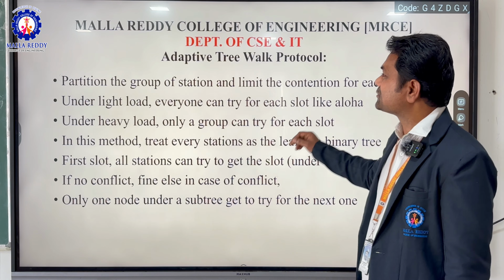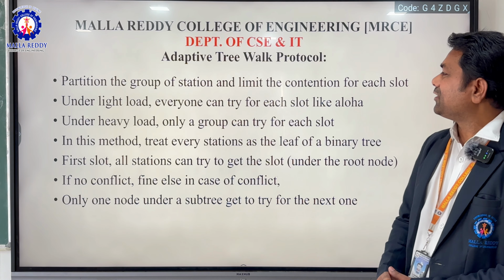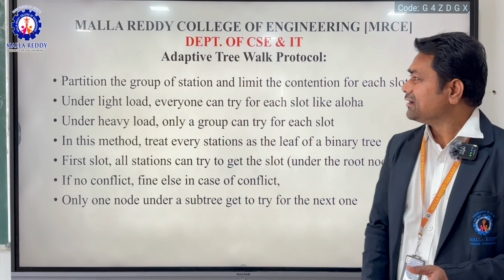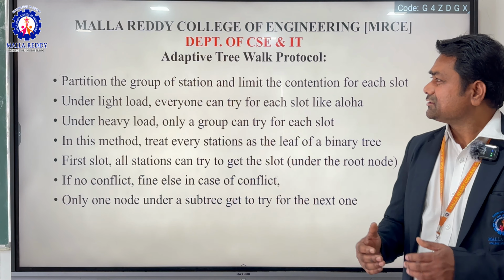And coming to the next one, adaptive tree walk protocols. They partition the group of stations and limit the contention for each slot. Under light load, everyone can try for each slot like Aloha, and under heavy load, only a group can try for each slot. In this method, we treat every station as the leaf of a binary tree.